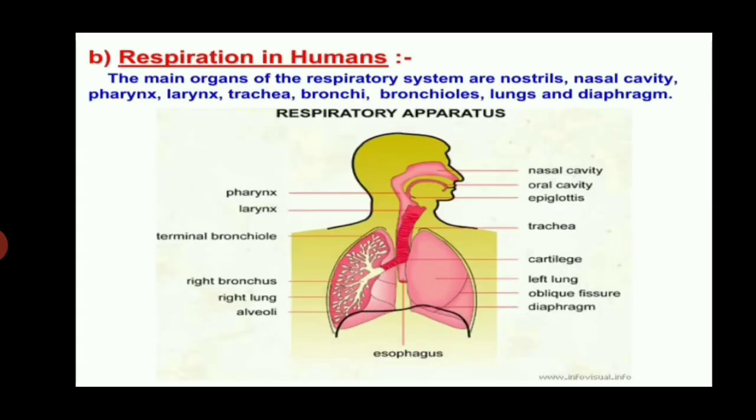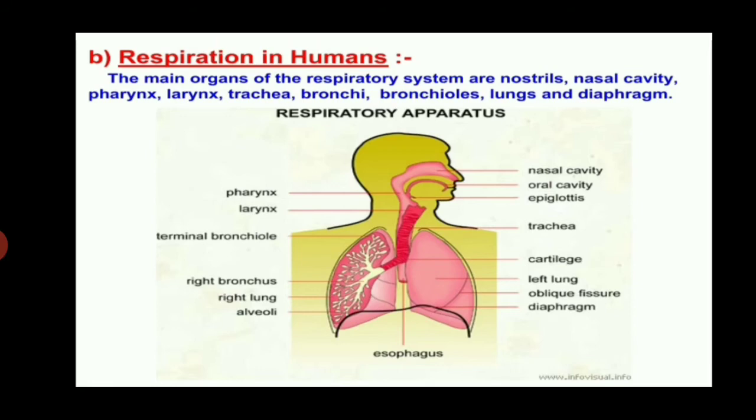Now we talk about respiration in human beings. The main organs of the respiratory system are the nostrils, nasal cavity, pharynx, larynx, trachea, bronchi and bronchioles, lungs and diaphragm. First, the nasal cavity.